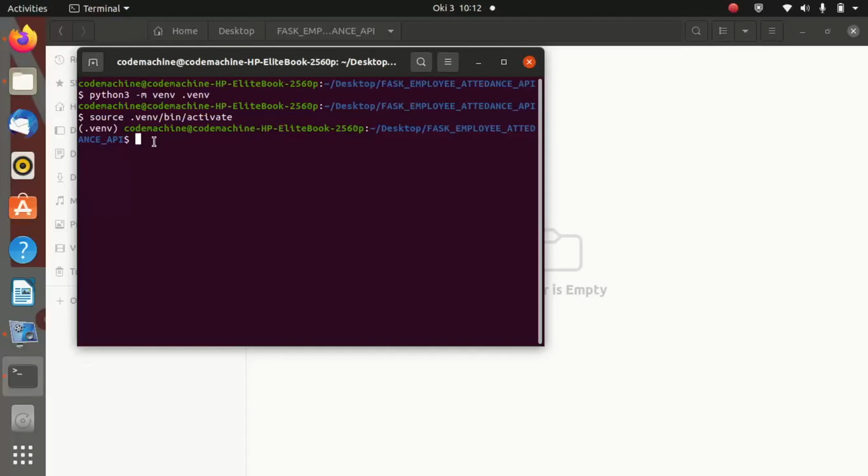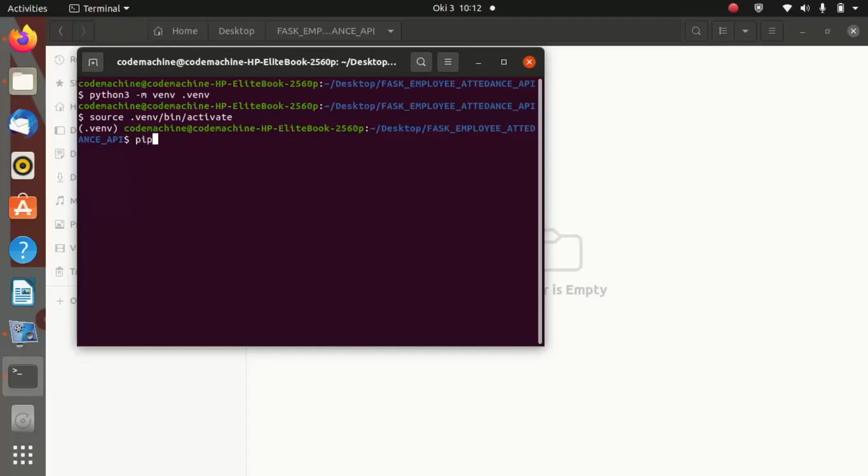Since we are going to be creating our API using Python Flask, we must go ahead and install Flask inside our virtual environment. To install Flask, just use the Python package manager, which is called pip.